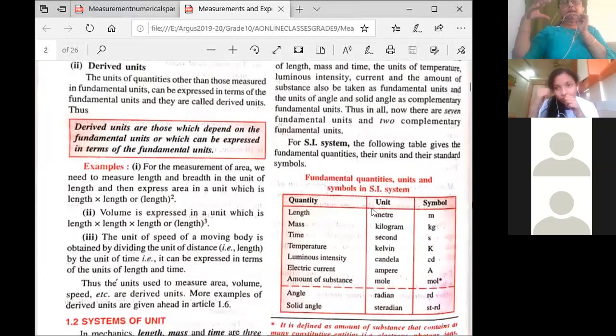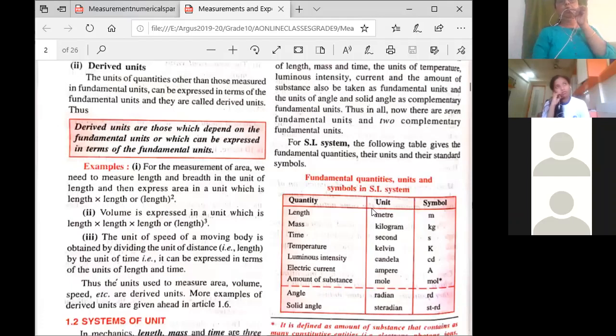Solid angle is the angle in a solid substance. Let us say there is a cone, which is totally solid. It is not hollow. The upper part of the cone is the vertex of the cone. So there will be one angle over there, and that angle will be the solid angle.